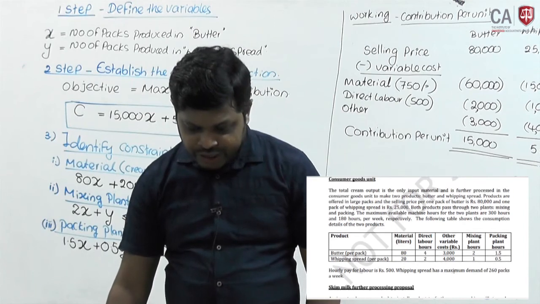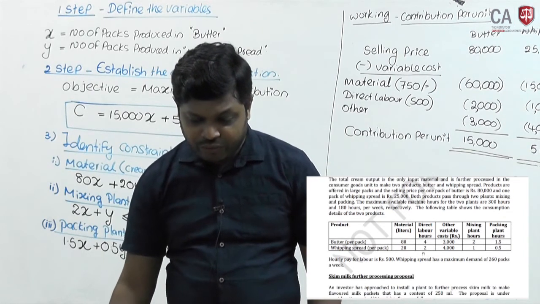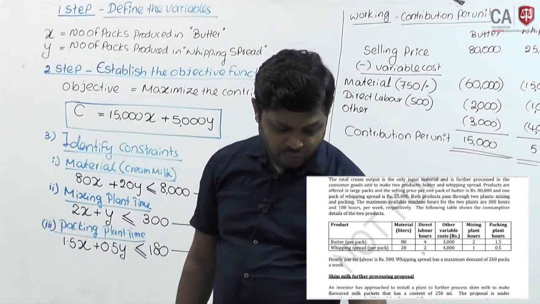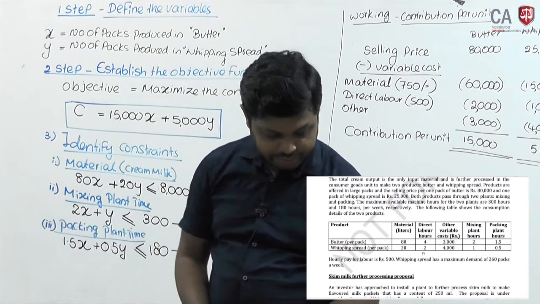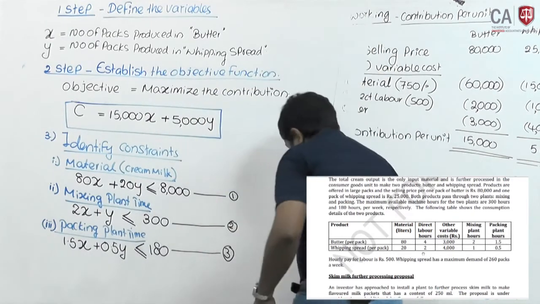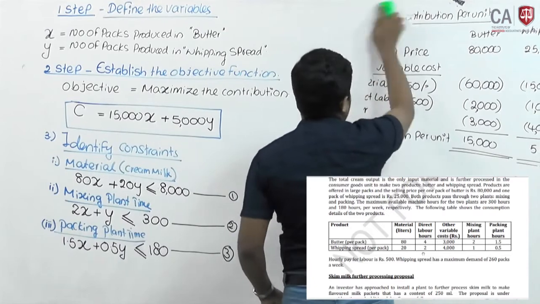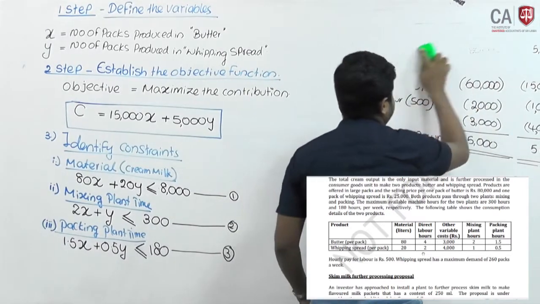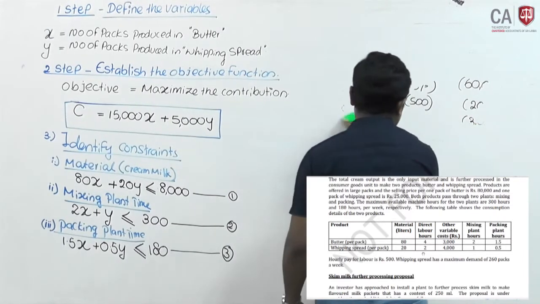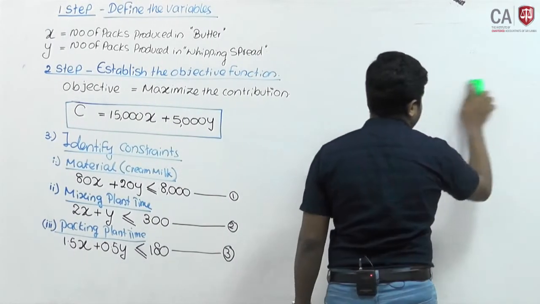Okay. Then here it mentions a maximum demand of 260 packs for whipping spread. There is a maximum demand, so I will add another constraint. Now there are three constraints we have already identified. Fourth constraint is what?